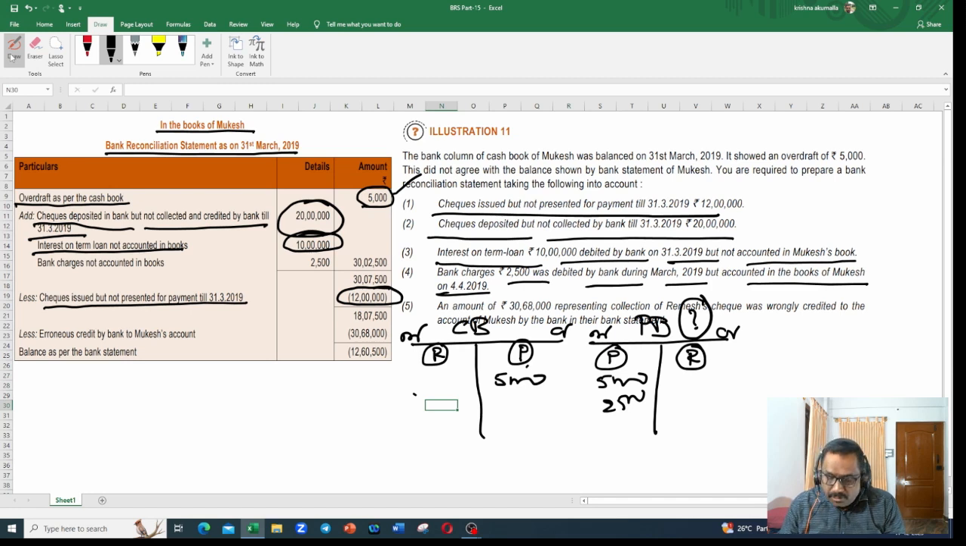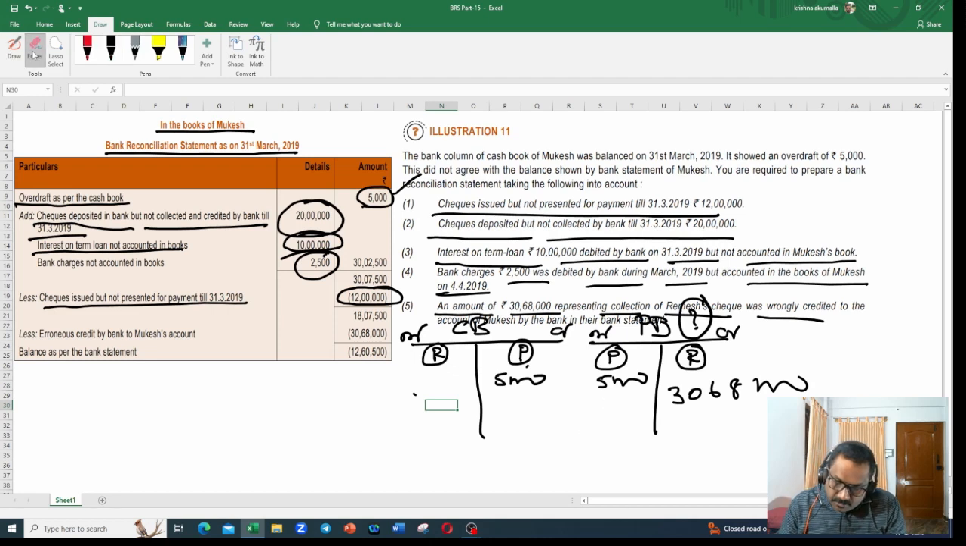Getting my point? So balance got increased. Question mark, balance got increased. Since balance got increased, you need to add that 2,500. Are you getting my point? Add it. Now last point. An amount of 30,68,000 representing collection of Ramesh check was wrongly credited to the account. Mukesh account was created. 30,68,000. Let me remove this point first. This 2,500 point. Okay.